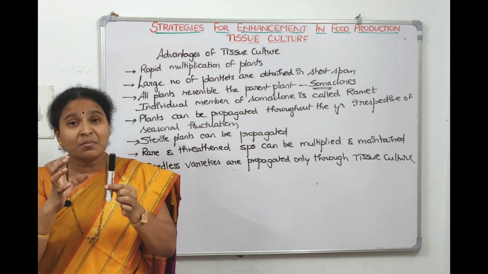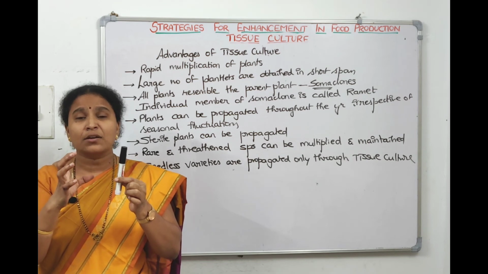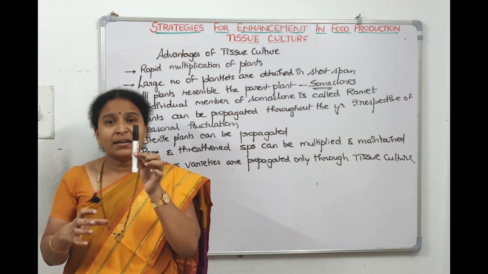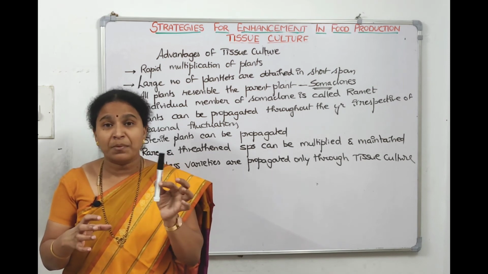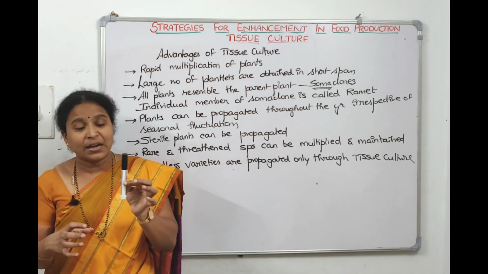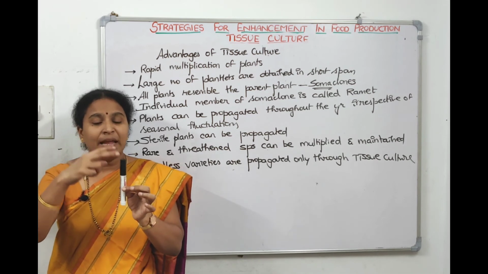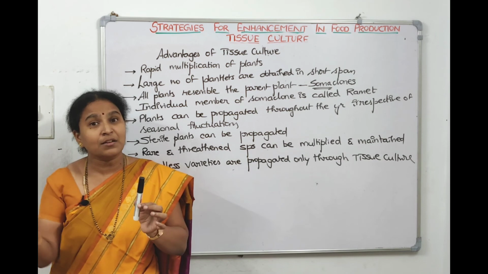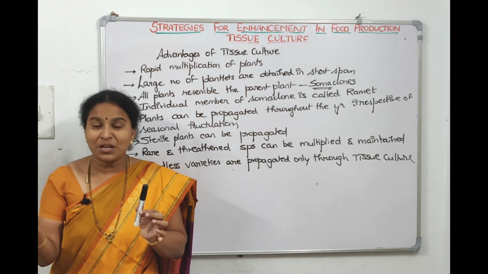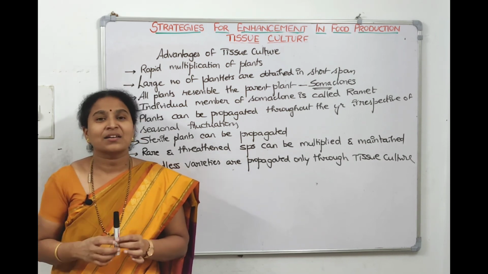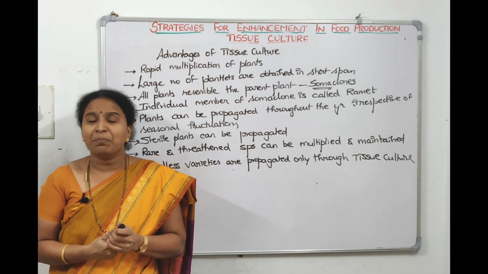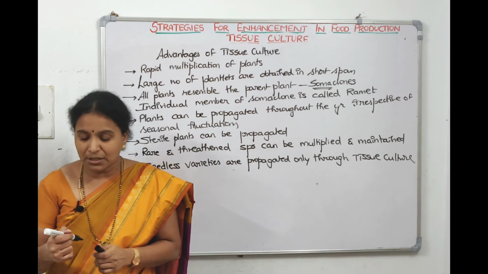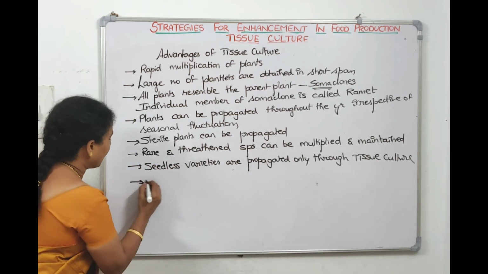These meristem cells are actively dividing cells. They don't give scope for the virus to enter and multiply. Even if the whole plant is completely affected, meristem cells will not be affected. So we remove the apical meristem cells or axillary meristem cells and drop them in the tissue culture medium. We know it is totipotent, it will generate the whole plant. So recovery of the plant from the infected plant can be done. Another application is recovery of the healthy plant.